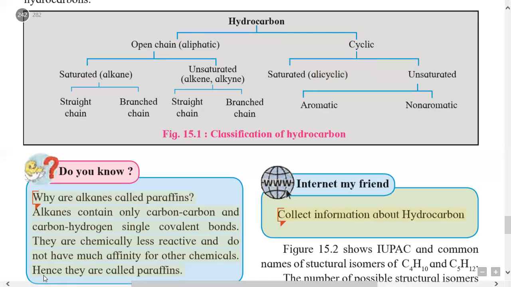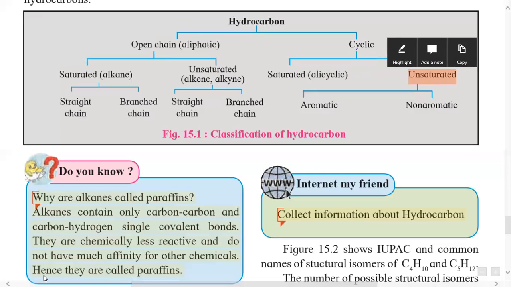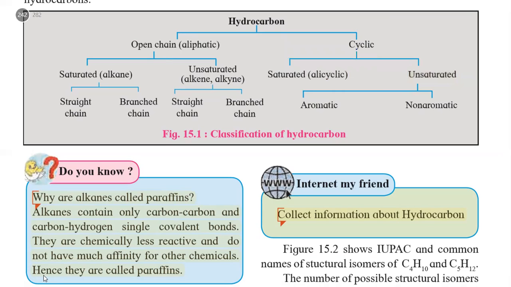Then the second type of cyclic compounds is the unsaturated type. We had already studied the meaning of unsaturated: a compound containing either a carbon-carbon double bond or a carbon-carbon triple bond. These cyclic compounds are unsaturated because they contain carbon-carbon double or triple bonds.